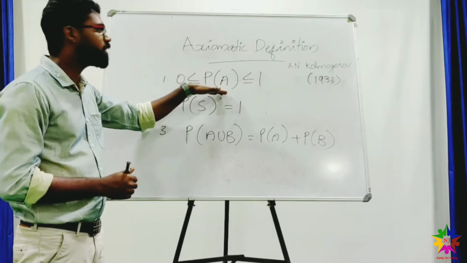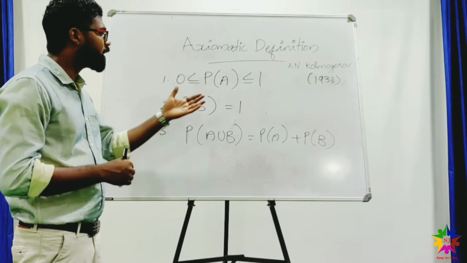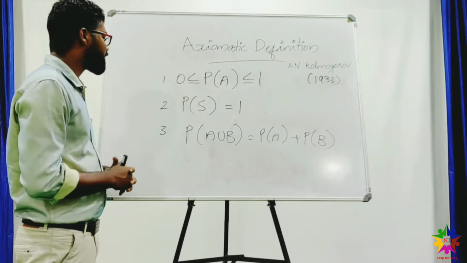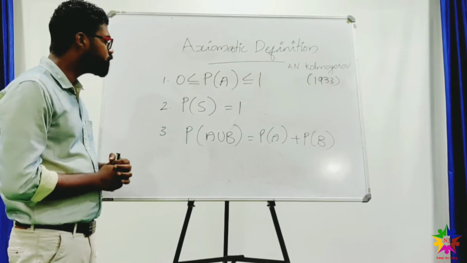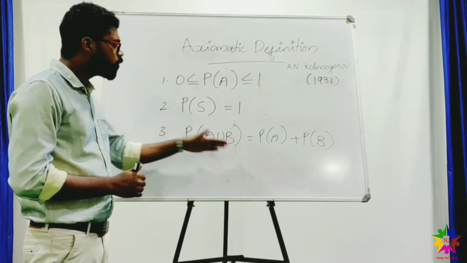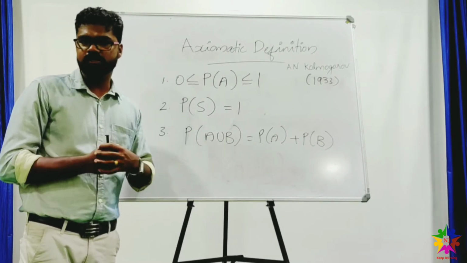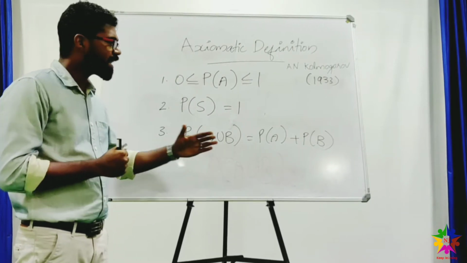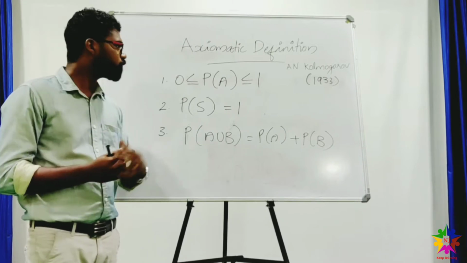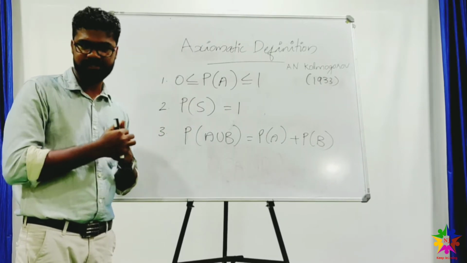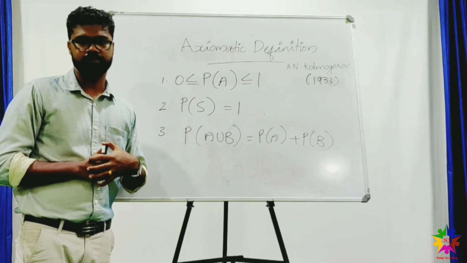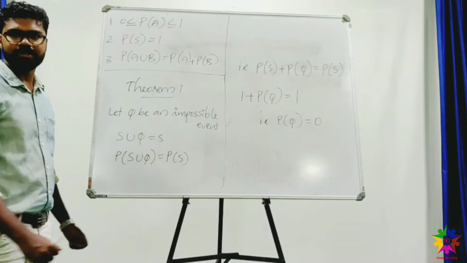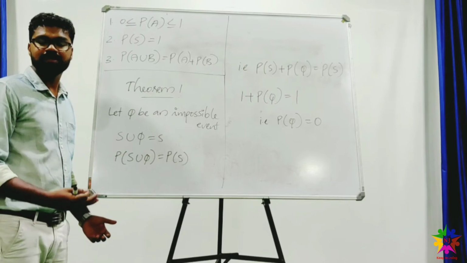Let A be an event of S. Probability of A less than or equal to 1. And the second one, the probability of sample space S is equal to 1. And the third one, probability of A union B is equal to probability of A plus probability of B. And here A and B are two elements of the sample space S, and these two events are mutually exclusive events. As per the axiomatic theorem, we have three sub-theorems.